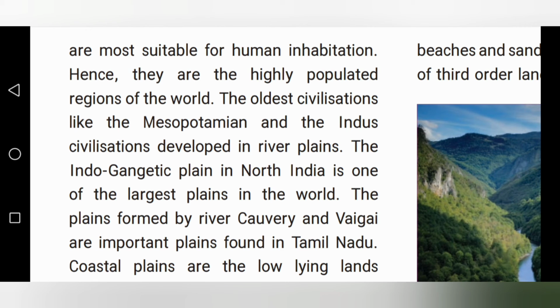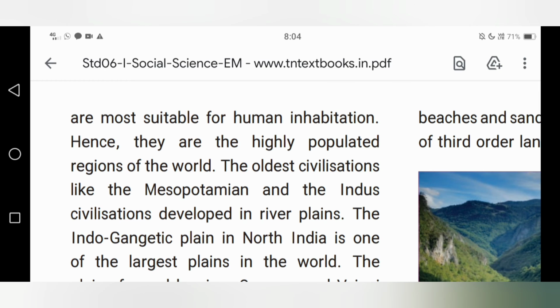They are most suitable for human habitation. The plain regions are most suitable for human habitation. Hence, they are highly populated regions of the world. So the plains regions are highly populated. Most of the people live in plains only.